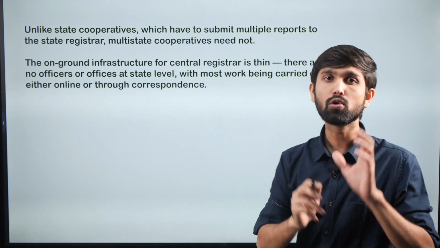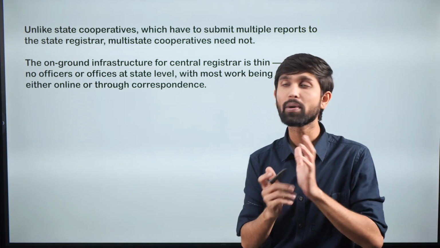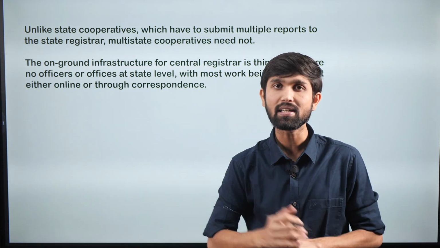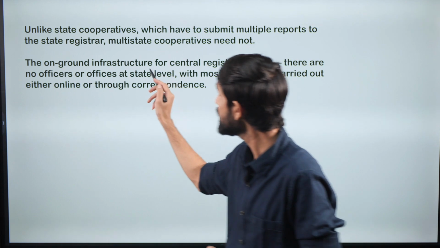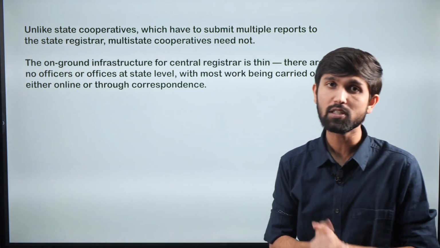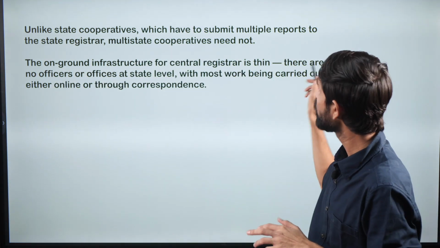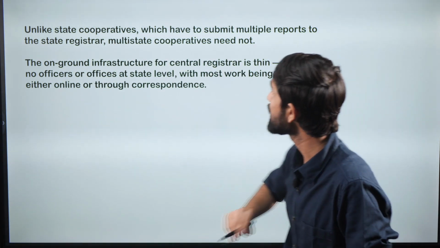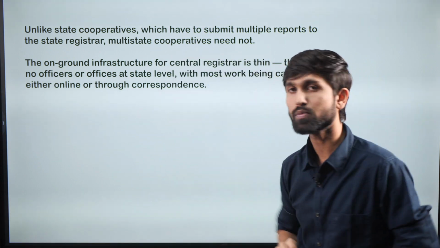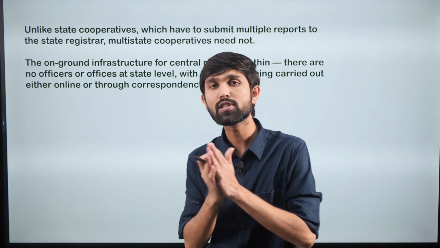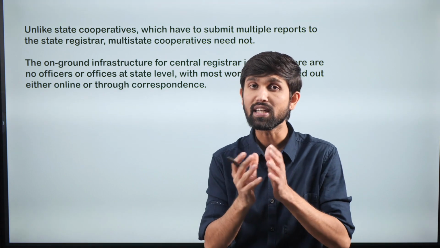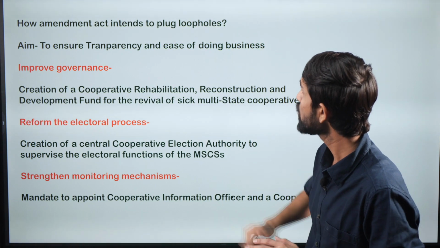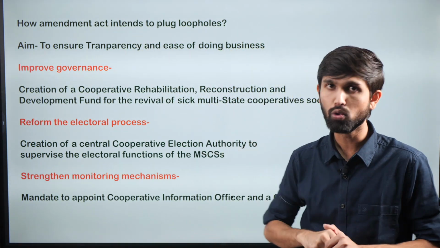As we saw, the regulating authority for multi-state cooperatives is the central registrar. But how can the central registrar regulate every multi-state cooperative society? The on-ground infrastructure for this body is very limited, and therefore there are no officers at the state level, with most work being carried out either online or through correspondence. So these are all the issues which showed that multi-state cooperatives needed further protection and regulation. That is why the amendment is coming out, which intends to plug certain loopholes that we can see.